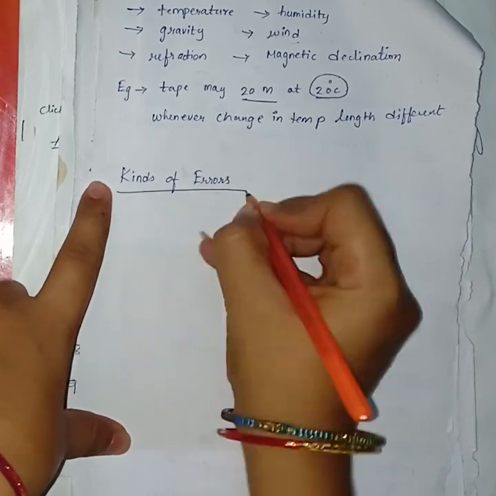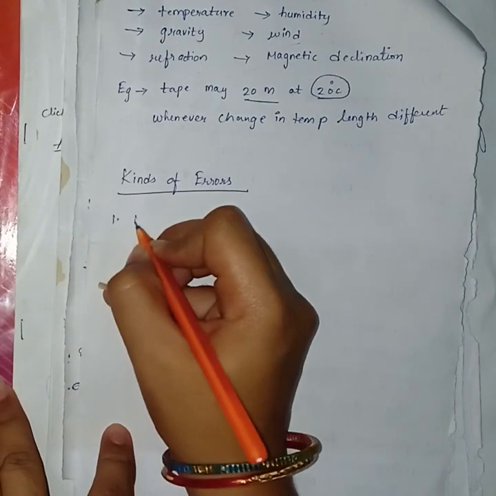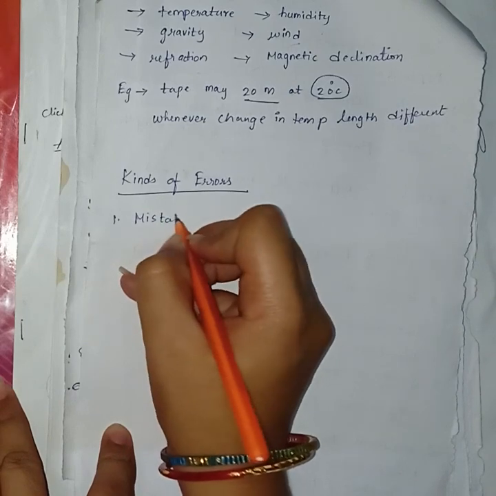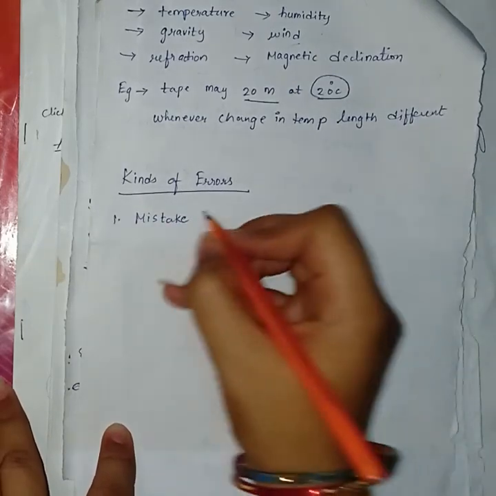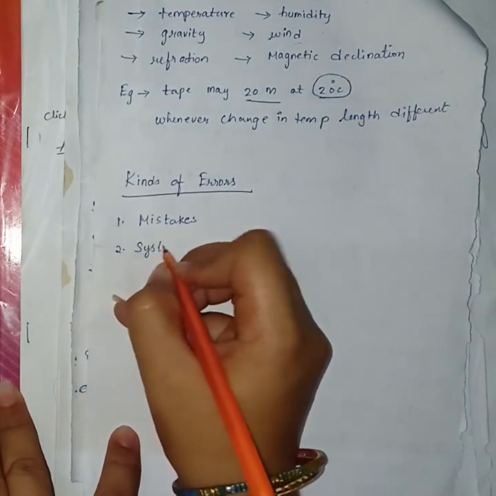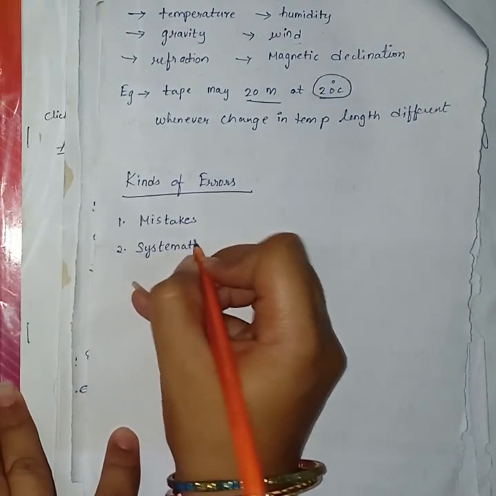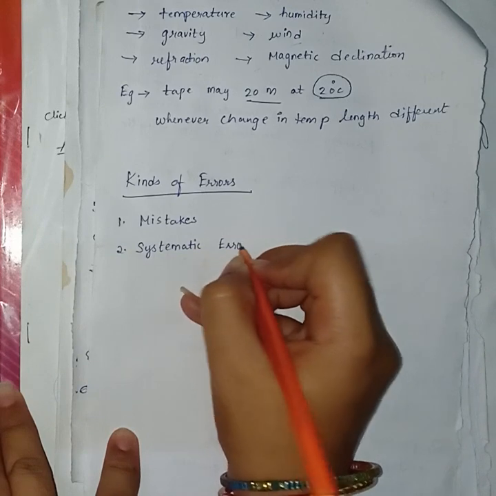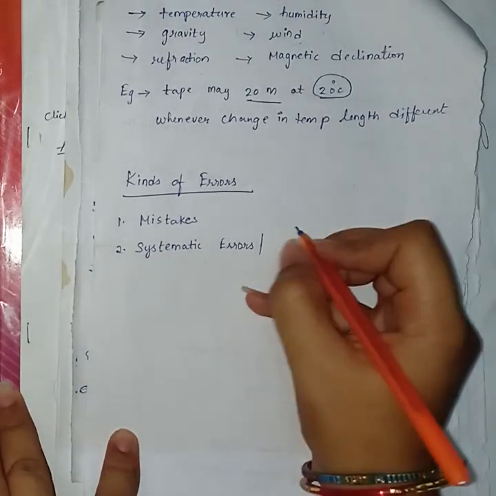Different kinds of errors. The ordinary errors met with in all classes of surveying work are usually classified into three types: mistakes, systematic errors and accidental errors. The first kind of error is known as mistake. Next is systematic errors. The other name for systematic errors is cumulative errors.